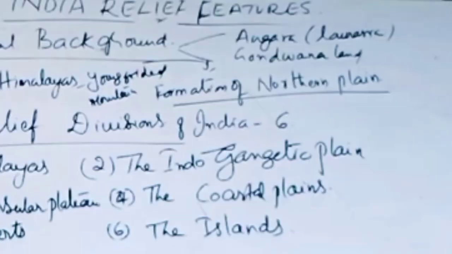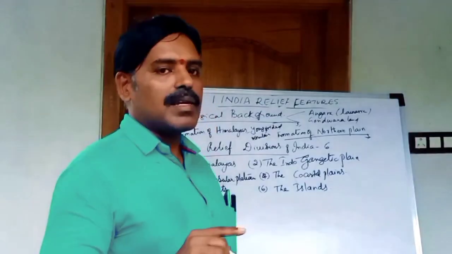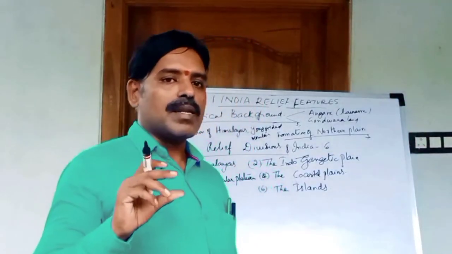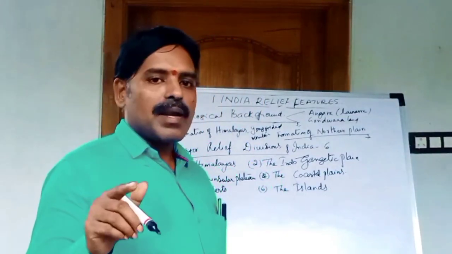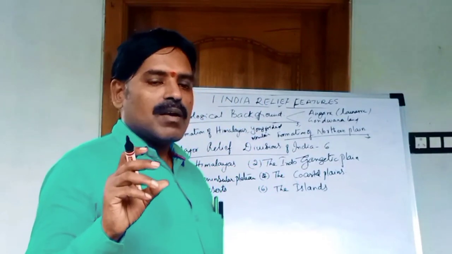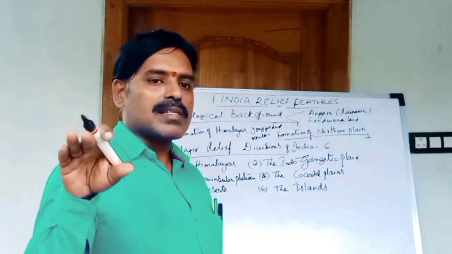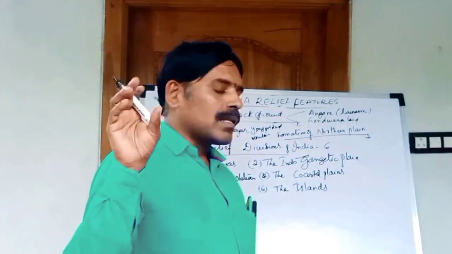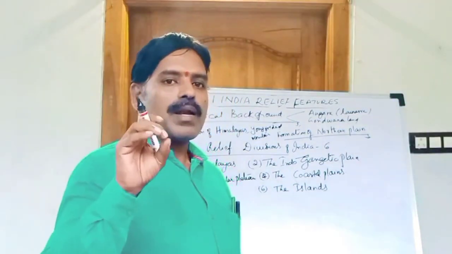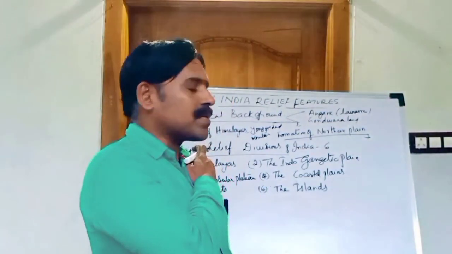After that, these plains were formed. This is called the northern plain, a very extensive plain. The peninsular plateau is the ancient land block on the earth's surface. Very important: look at the northern plain or the peninsular plateau on the India map. This is very important in mapping skills.